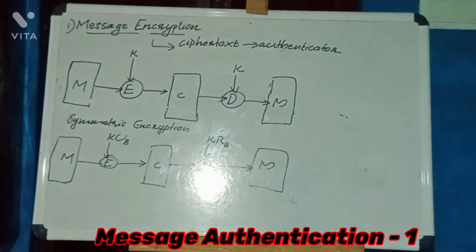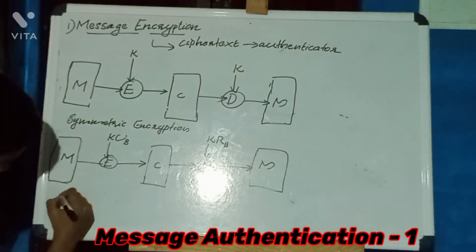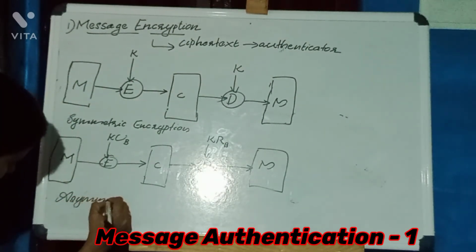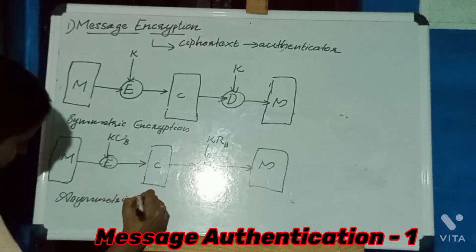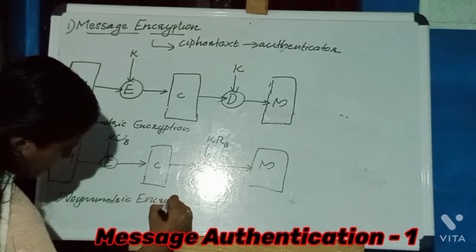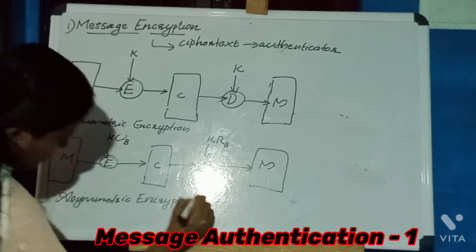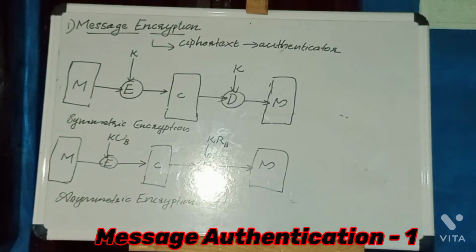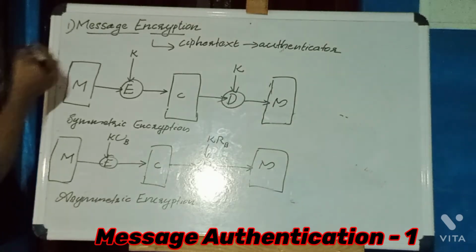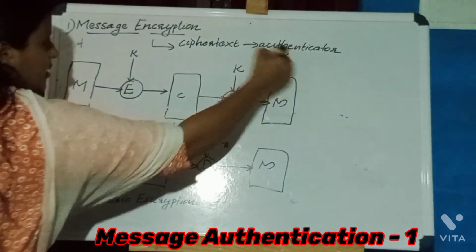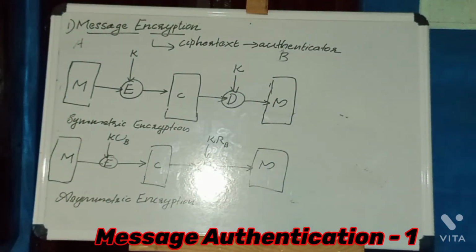Okay, in the case of asymmetric encryption, the message will be encrypted by using the public key of B. This is the sender A, this is receiver B. Here the sender will encrypt the message by using the public key of B. Here KUB is the public key.